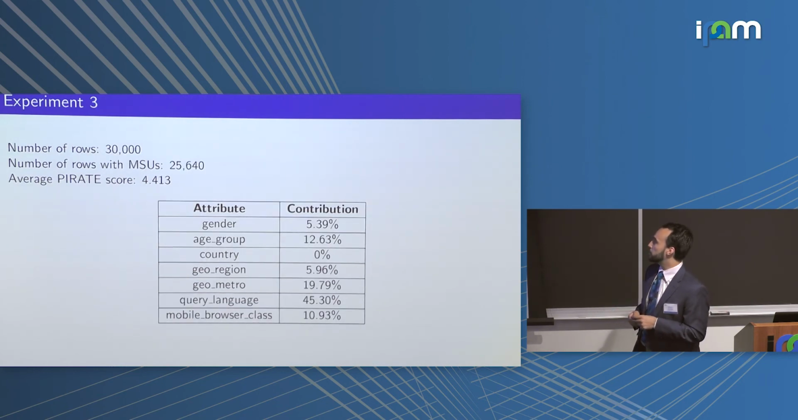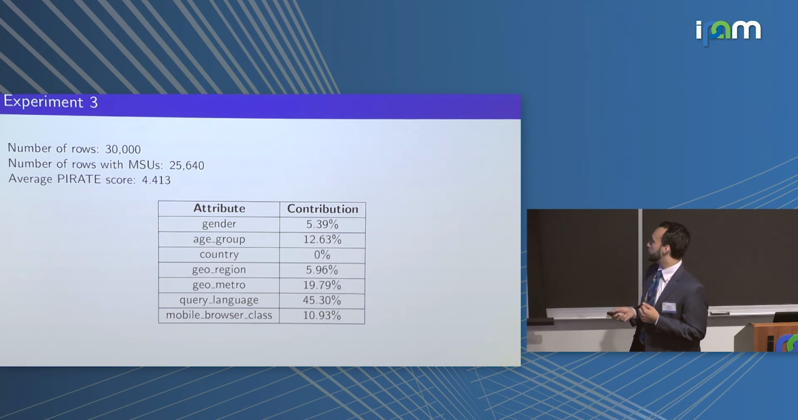And as for our final experiment, here we stacked a lot of these same attributes from before and did a larger experiment. So now once you're allowed to use all of these attributes, the number of rows that have MSUs goes up to 25,000. And that makes sense, because the more attributes you have about any particular row, the more likely you are to be able to identify them.